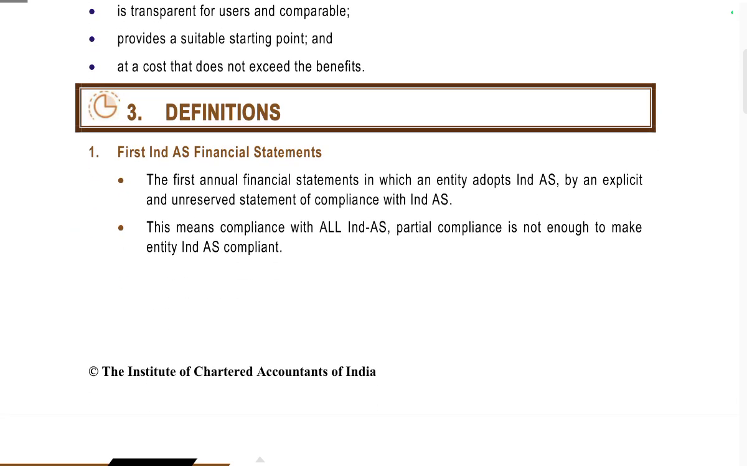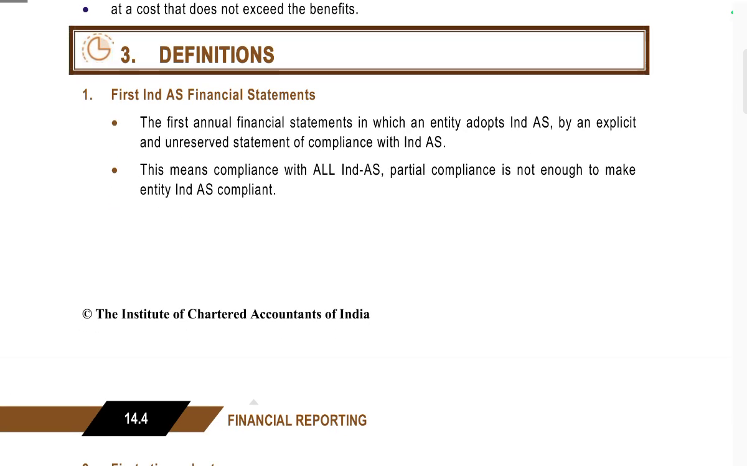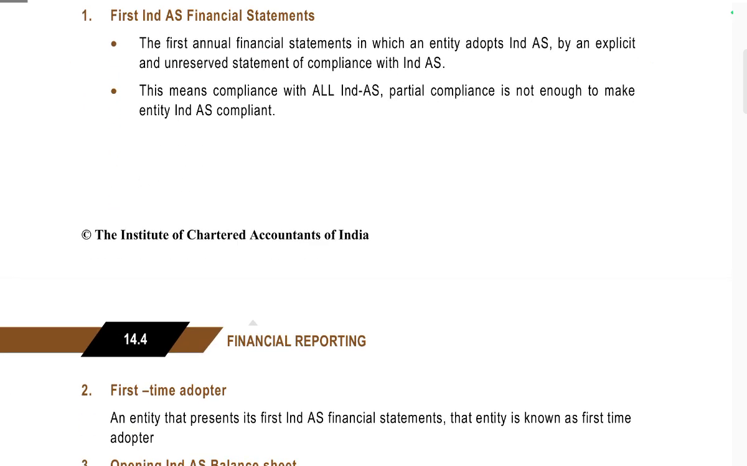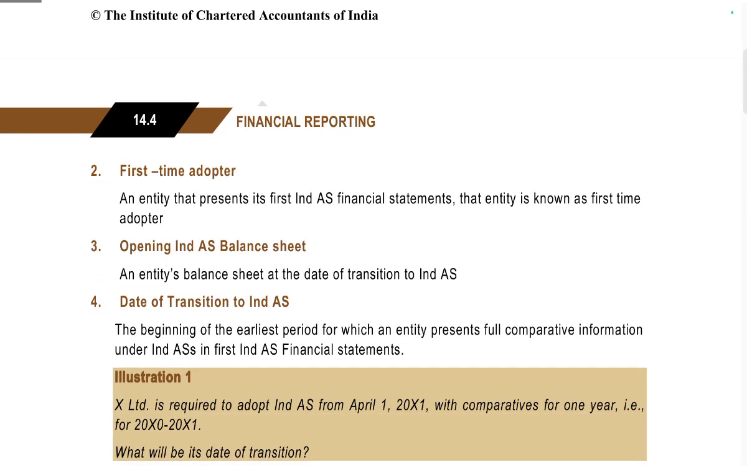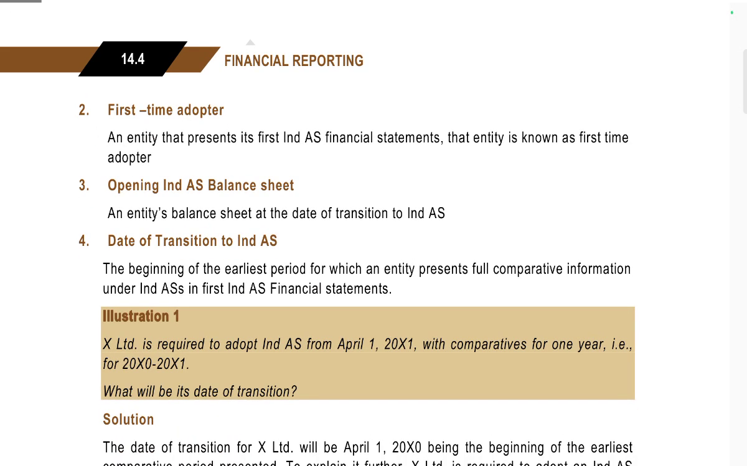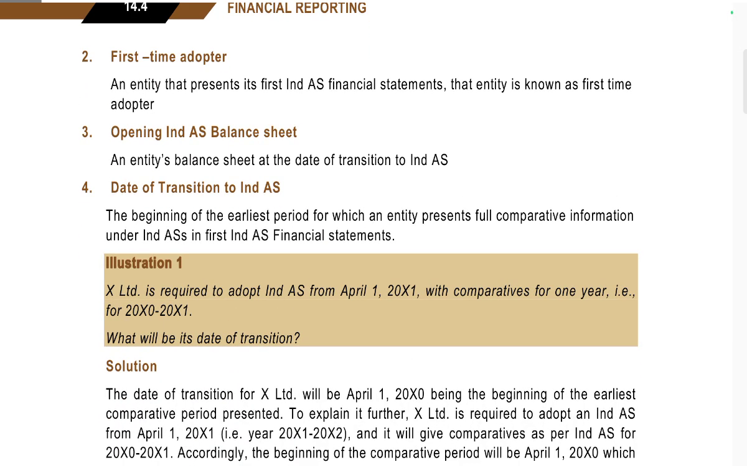The definitions. First Ind AS financial statements are the annual financial statements in which the entity adopts Ind AS by an explicit and unreserved statement of compliance with Ind AS. This means compliance with all Ind AS; partial compliance is not enough to make the statements Ind AS compliant. First-time adopters: the entity that presents the first Ind AS financial statements is known as a first-time adopter. Opening Ind AS balance sheet: the entity's balance sheet at the date of transition to Ind AS.